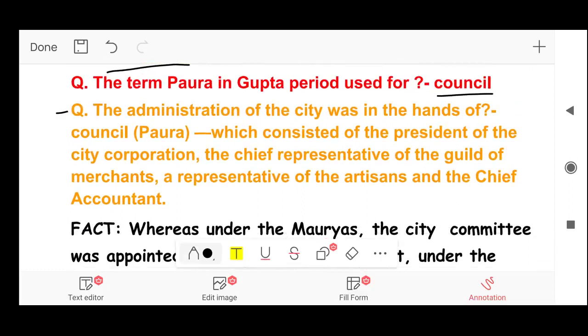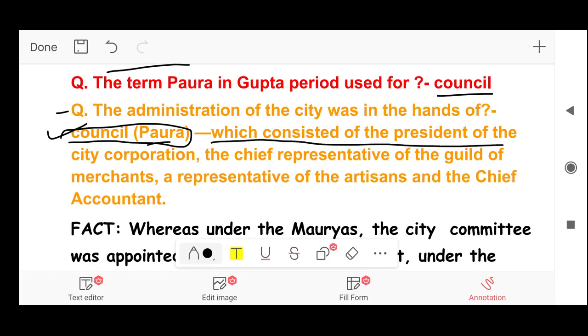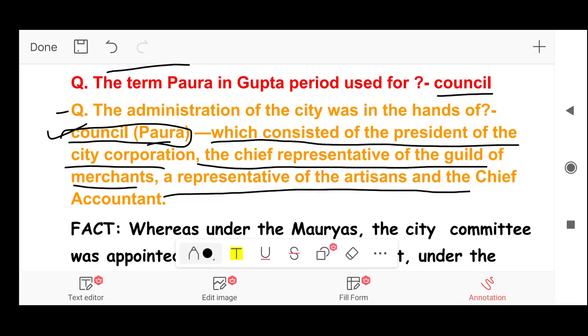Next, the term Pora in Gupta period used for answer council. The administration of the city was in the hands of a council, also known as Pora. Pora consisted of the president of the city corporation, the chief representative of the guild of merchants, a representative of the artisans, and the chief accountant.